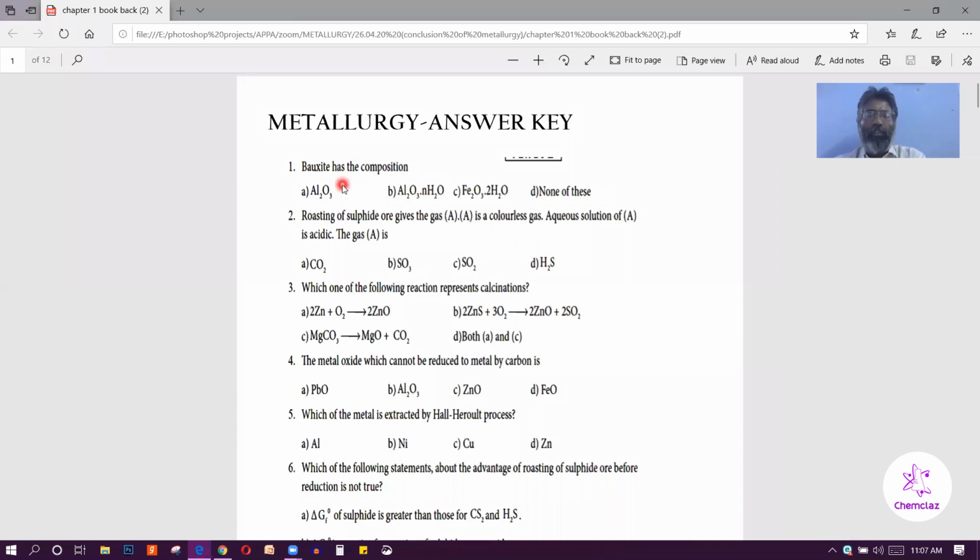So the first question: Bauxite has the composition... So there are four options. You have to select the correct answer. So here the answer is B option, aluminum oxide, 2H2O.